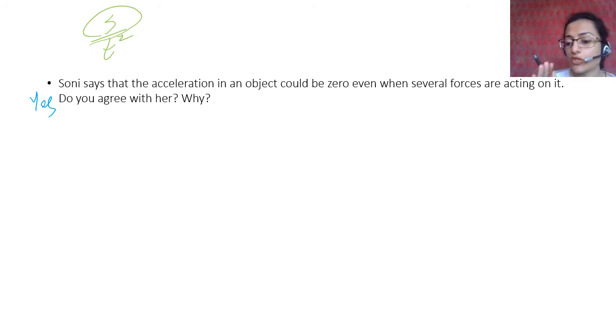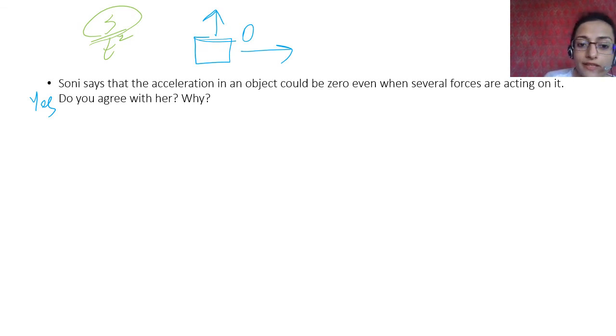Because just like we saw in the previous object, when force is acting upward and the displacement is in this direction, then the work done is zero. In a similar way, in this example the displacement is along the x-axis, but the force is in the upward direction.